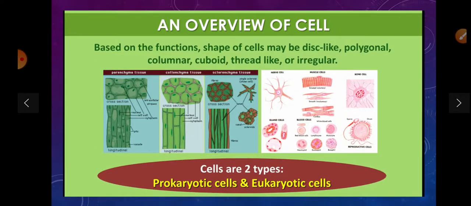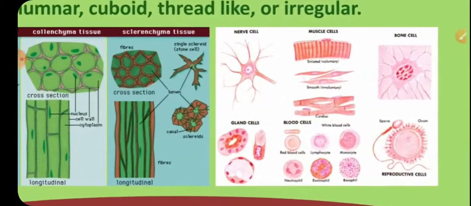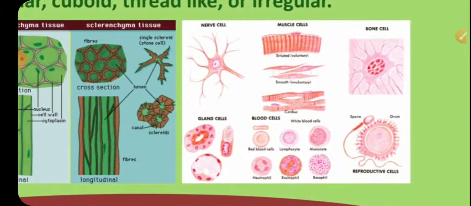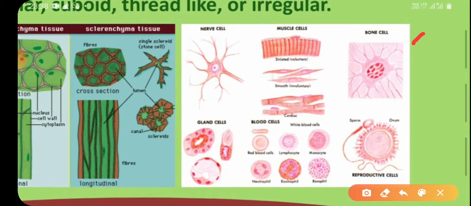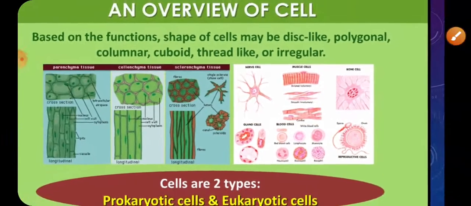Based on the function, shapes of the cell may be disc-like, polygonal, columnar, cuboid, thread-like, or irregular. So these are the shapes of various cells: bone cell, muscle cell, nerve cell, gland cell, blood cell. So there are various types of cells based on shape and size.